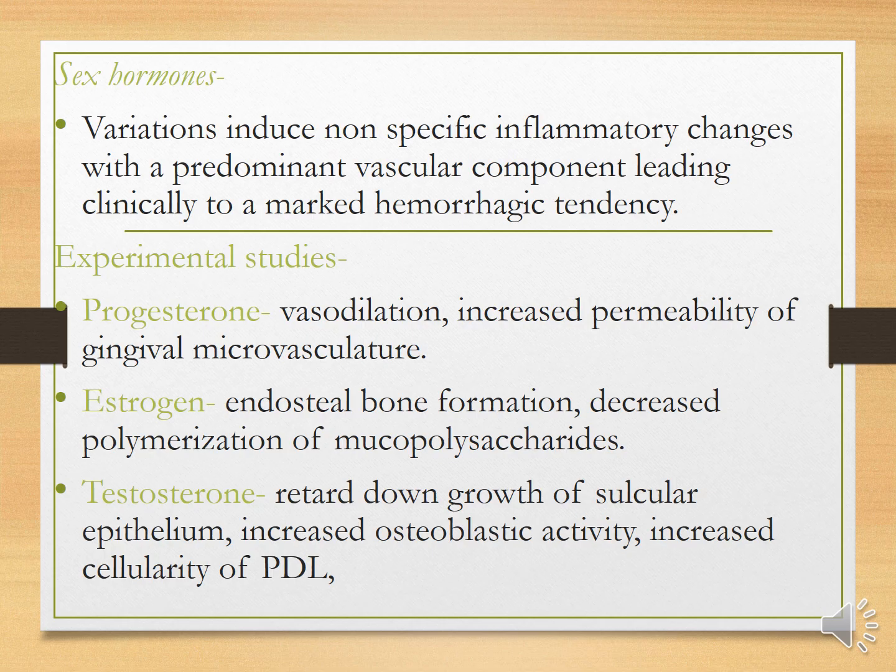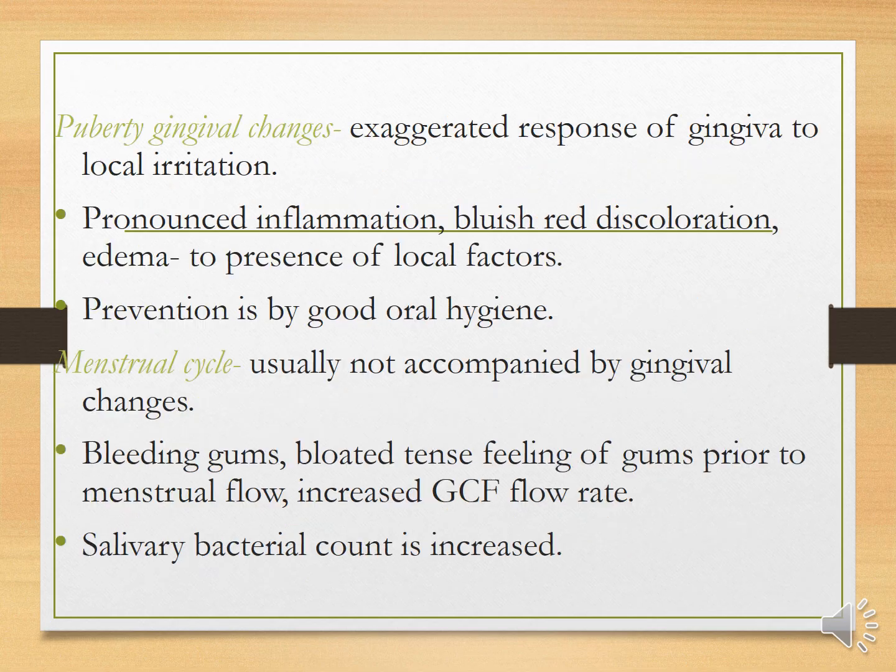Sex hormones. Variations induce non-specific inflammatory changes with a predominant vascular component, leading clinically to marked hemorrhagic tendency. Progesterone will cause vasodilation, increasing the permeability of the gingival microvasculature. Estrogen causes endosteal bone formation and decreased polymerization of mucopolysaccharides. Testosterone retards the downgrowth of cellular epithelium, increases the osteoblastic activity, and increases the cellularity of the periodontal ligament.